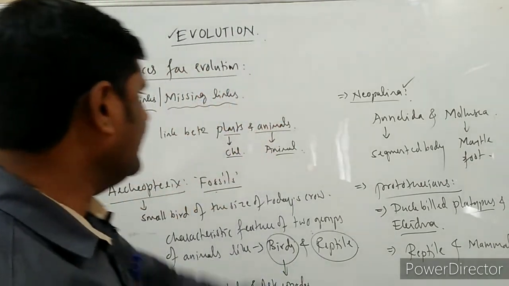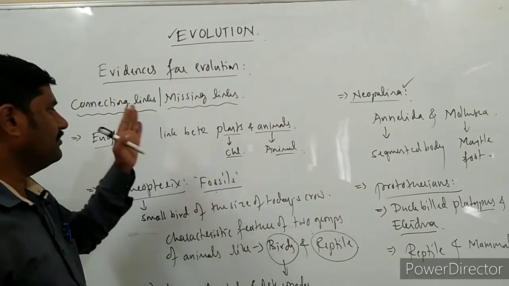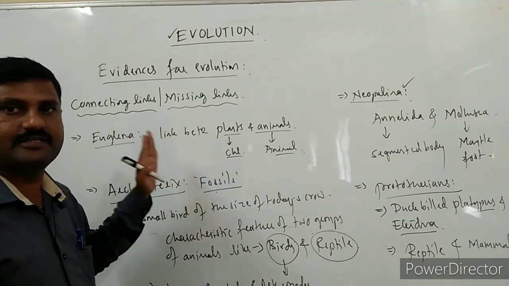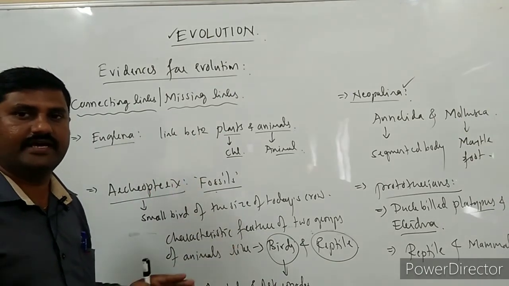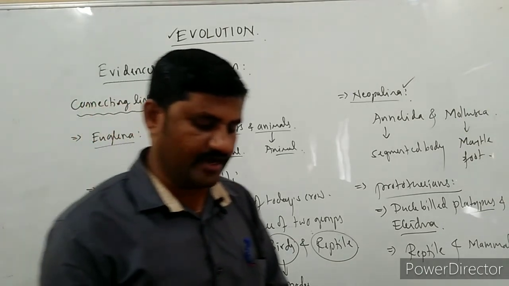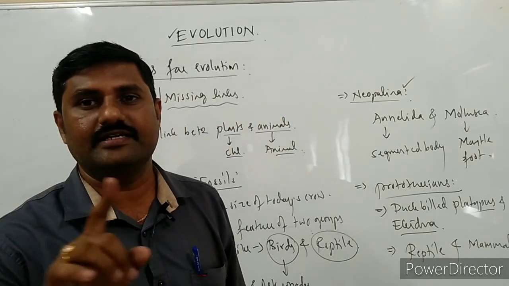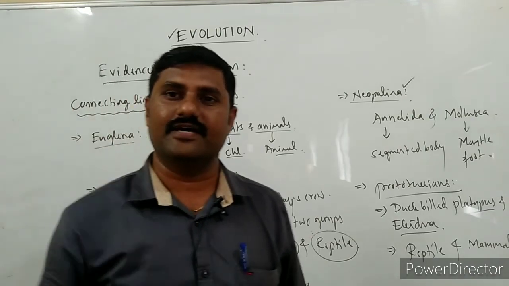So these are all examples. The presence of all these animals says that the development of new species has taken place from the pre-existing ones over a long duration of time, slowly and gradually. That is nothing but evolution which has taken place on this earth.